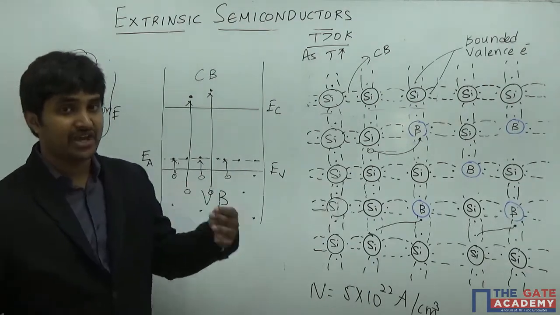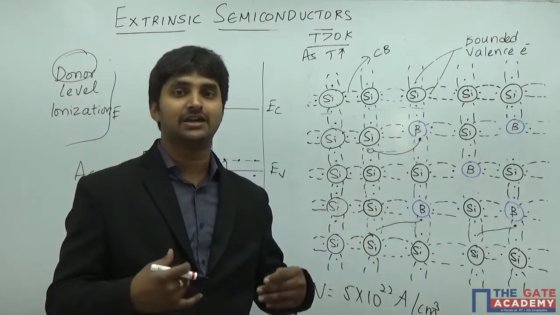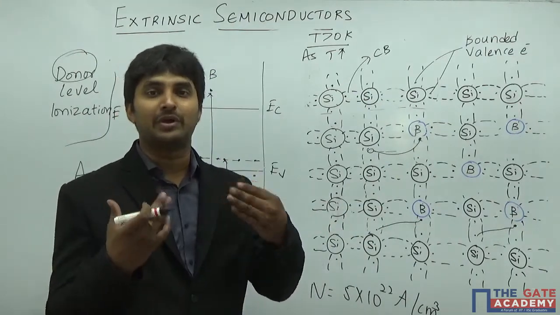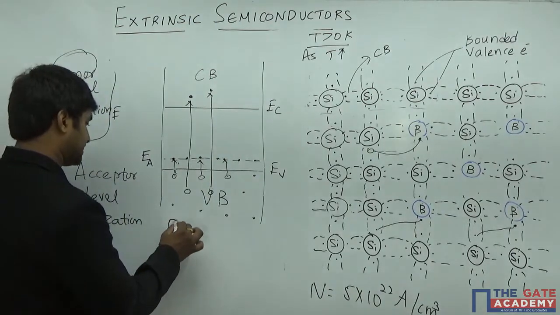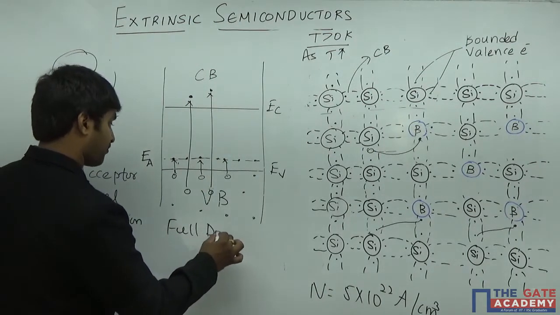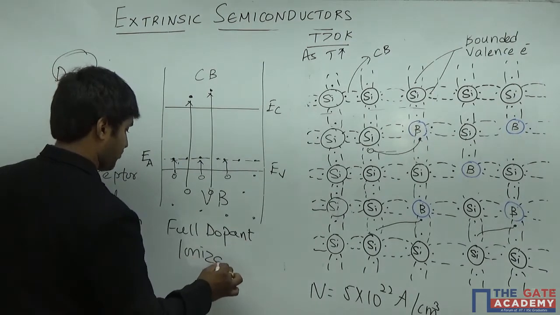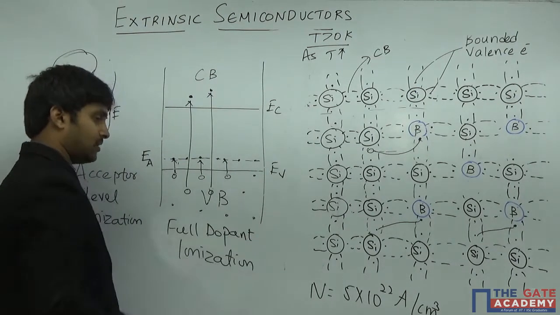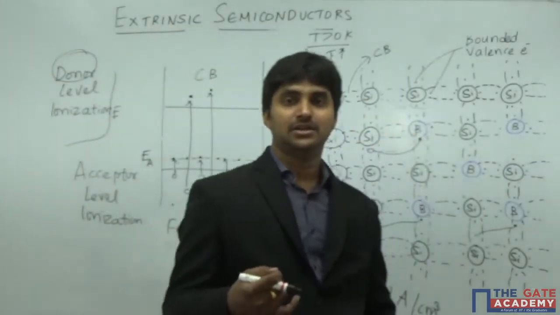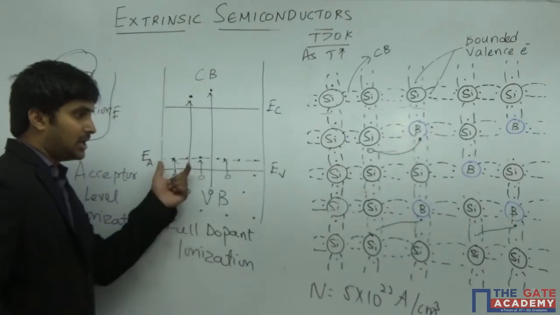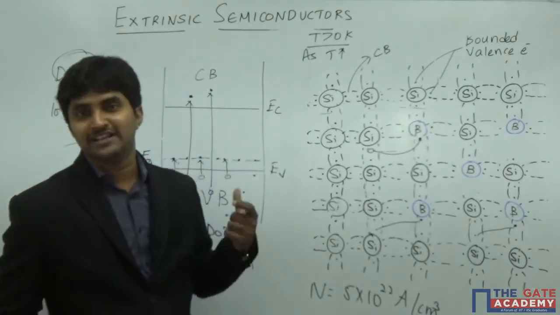Just like the way the donor energy level was completely vacant in the last case, here the acceptor energy level is going to become completely filled. That is what we call full dopant ionization. Because the impurities, which are nothing but boron atoms, are accepting an electron, we call it an acceptor.